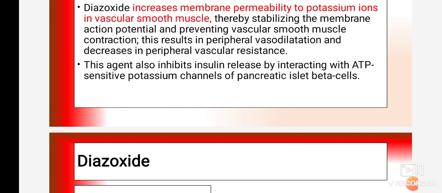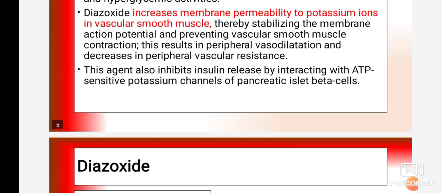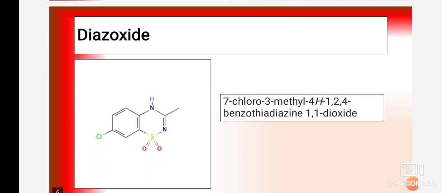Okay, so each and every drug under this class has the same mechanism of action, that they decrease the entry of calcium and ultimately decrease the blood pressure by relaxation of smooth muscles. This agent also inhibits insulin release by interacting with ATP sensitive potassium channels of pancreatic islet beta cells. Okay, so this is also one of the uses or mechanisms behind the diazoxide drug.